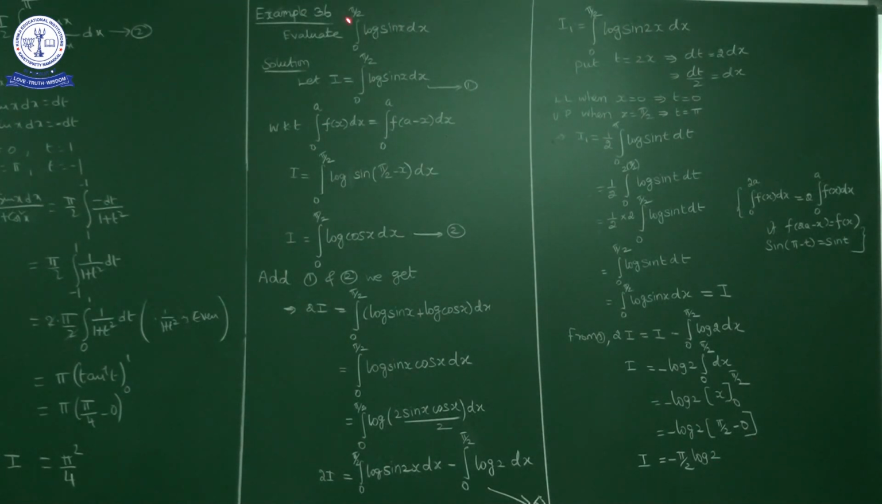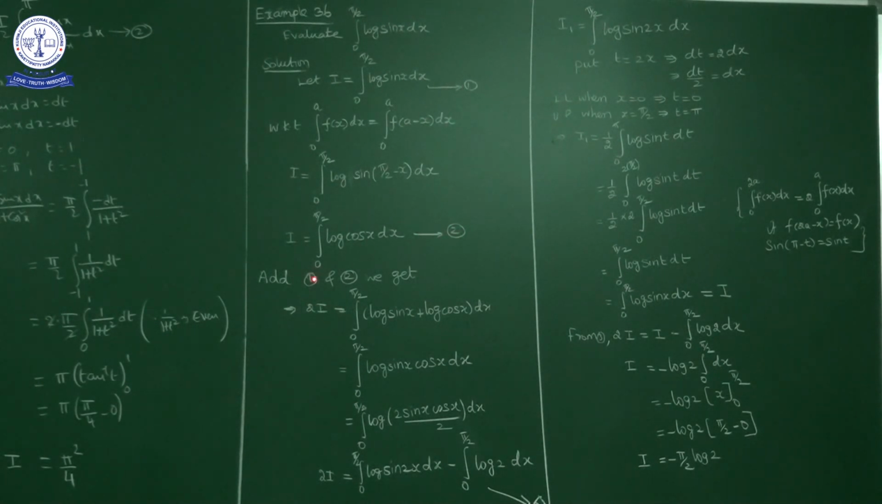Here the question is to evaluate integral 0 to pi by 2 log sin x dx. I'll consider it as I, mark it as 1. We have a property that integral 0 to a f of x dx is equal to integral 0 to a f of a minus x dx. By using this property, replace x by pi by 2 minus x, what will we get? I is equal to integral 0 to pi by 2 log of sin of pi by 2 minus x dx. Sin of pi by 2 minus x is cos x, so I is equal to integral 0 to pi by 2 log cos x dx. Mark it as 2.